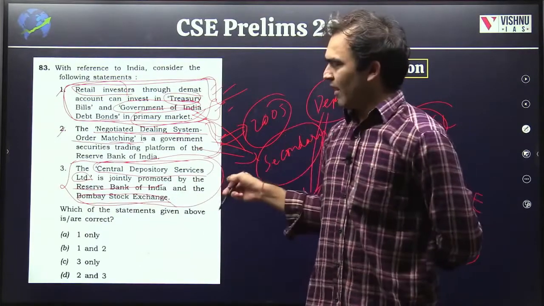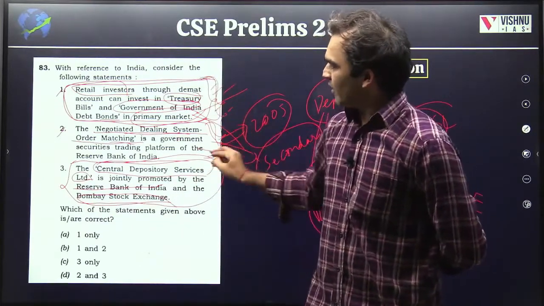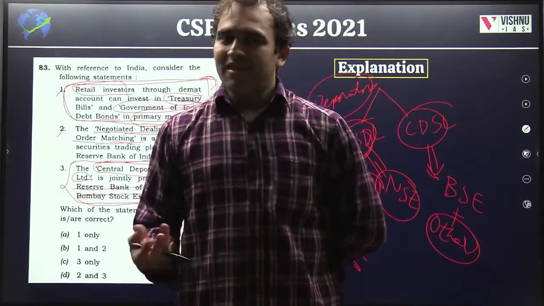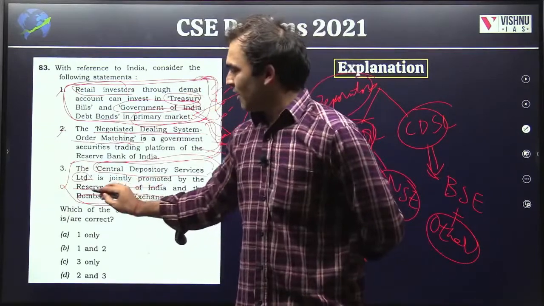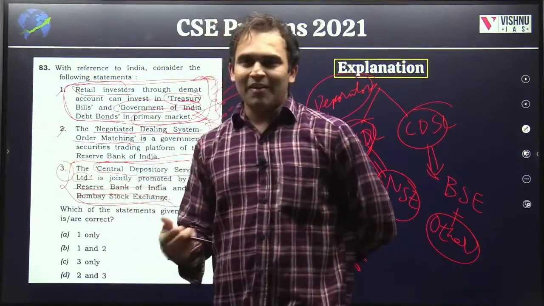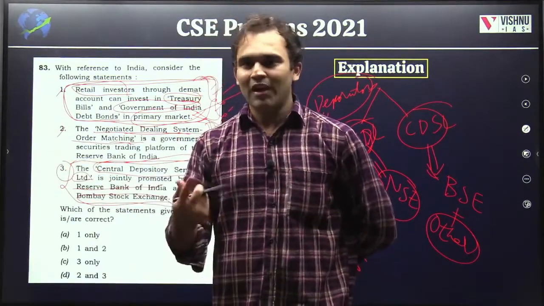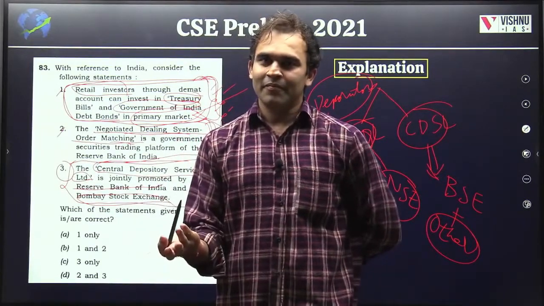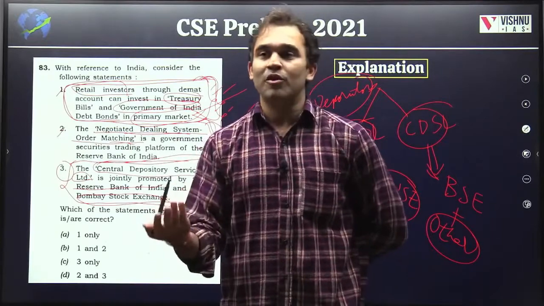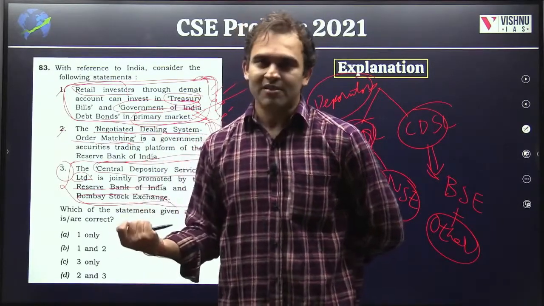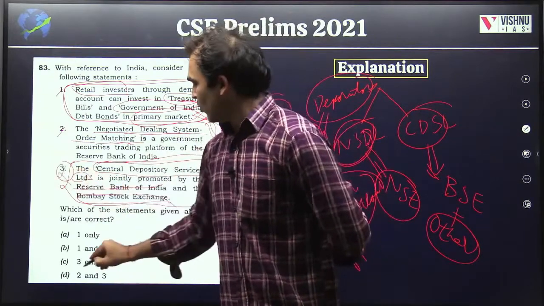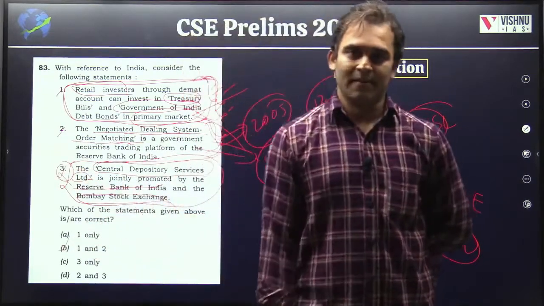Even if you don't know that fact, you should first know these two things. Only then can you go for this answer. If you know these two things, you need not know this, because why will RBI have something to do with stock markets? Who will have something to do with stock markets? SEBI will, right? The Securities and Exchange Board of India will have something to do with stock markets. RBI won't. So if you know that, at least you will exclude this and go for 1 and 2. So B is the answer.